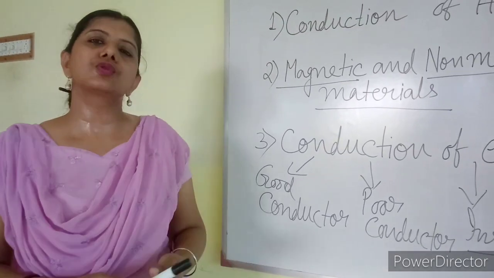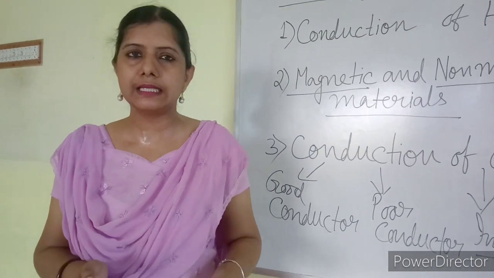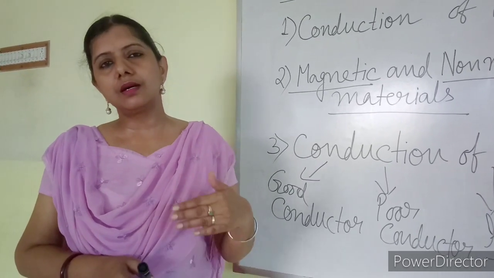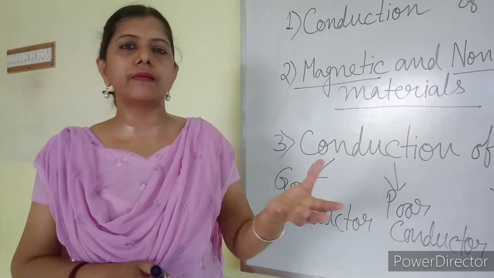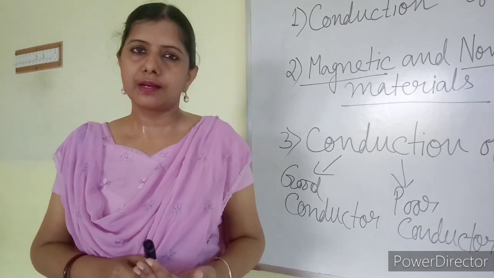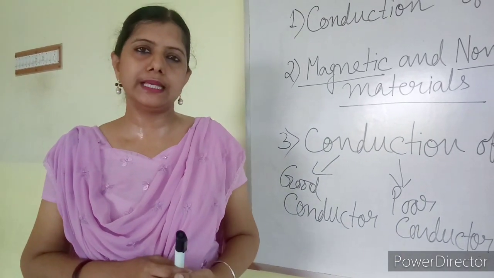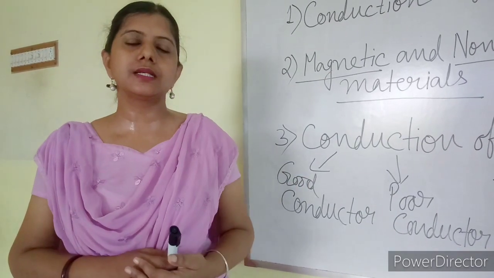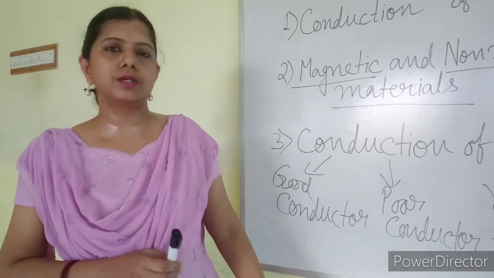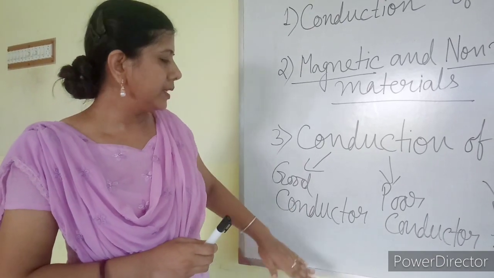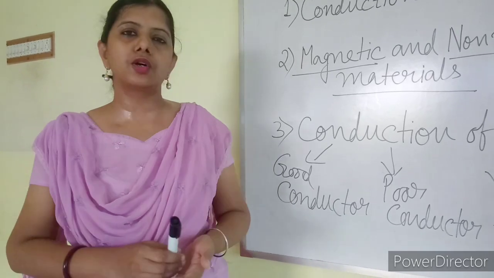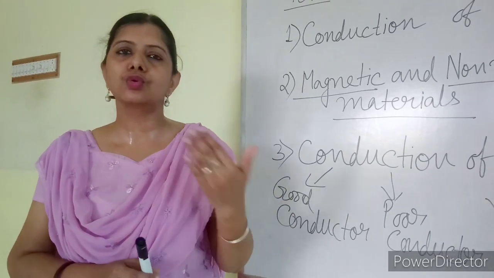Now good conductor means through which electricity can pass through very easily. You have seen that wires in your house, that is for electricity in your house, bulb, fan, all these things are working. So wire inside your house, that is made up of copper. Outside your home you have seen the wires from where the electricity is entering in your house, that is made up of aluminium. So these are good conductor of electricity, that is copper, aluminium, gold, silver and other metals. Metals are generally very good conductor of electricity through which electricity can pass through easily.